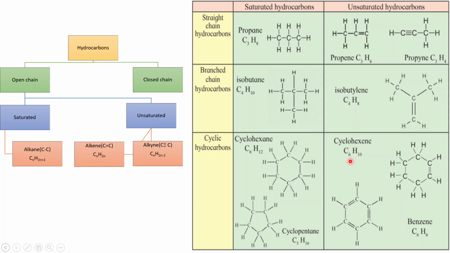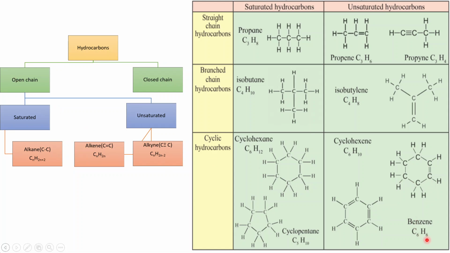Hex indicates 6 carbon atoms, and ENE indicates that between 2 carbon atoms there is a carbon to carbon double bond. So between one pair of carbon atoms seen here is a carbon to carbon double bond. So 1, 2, 3, 4. So you can see that all the 4 valencies are satisfied.